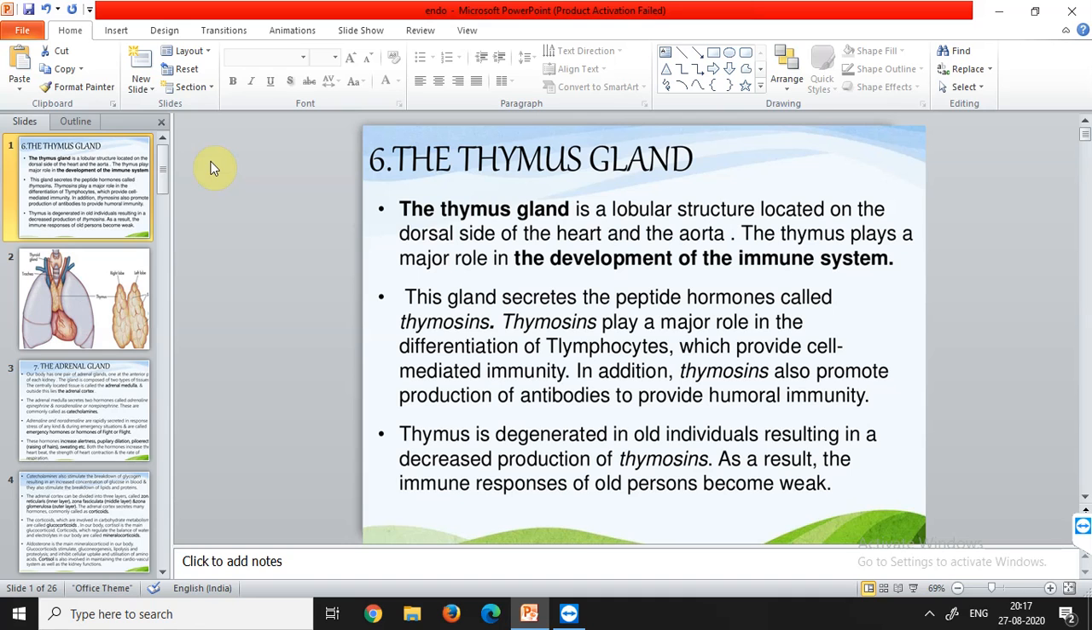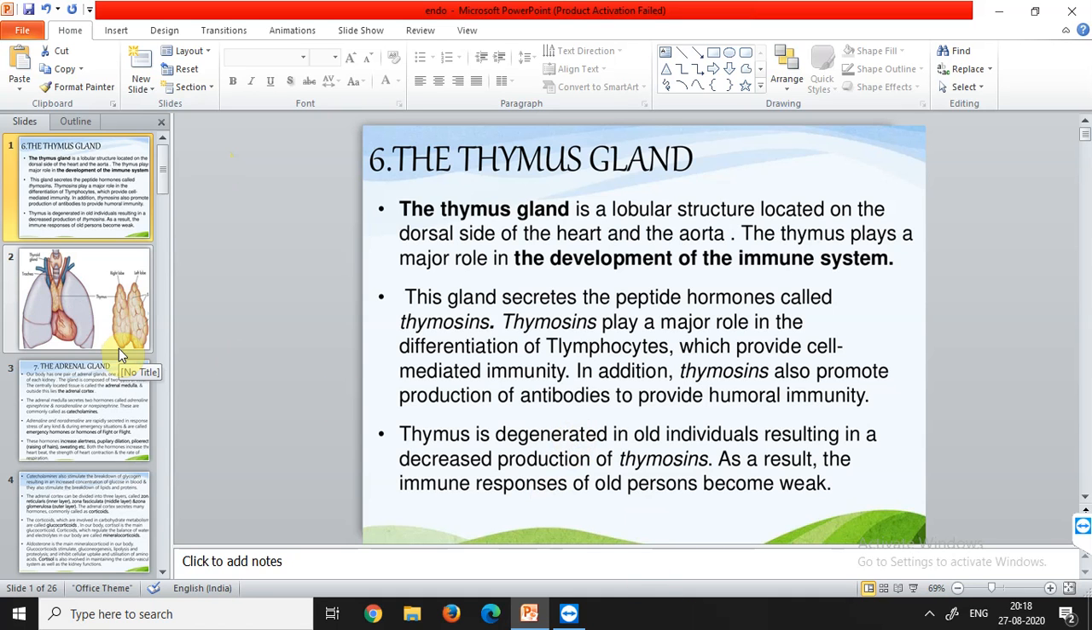The thymus also plays a very major role in the development of the immune system. Our immune system is directly dependent on the thymus gland, and the immune system is a very important system for our body, because it is the body's defense system, and it maintains a proper healthy condition in our body, and fights any antigens or any diseases that enter our body.